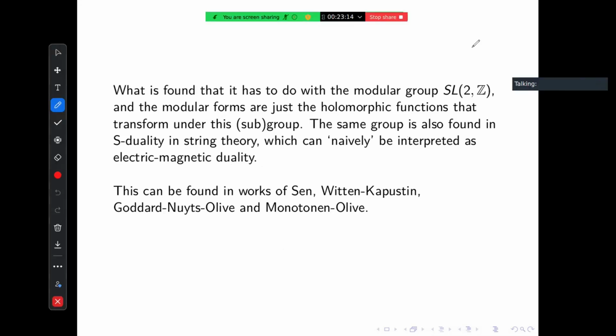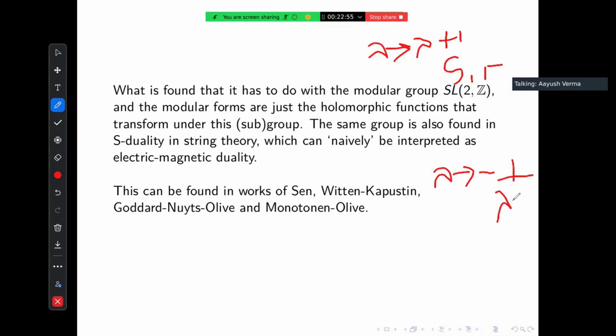In SL2Z, you have 2 generators, namely S and T. One is taking lambda to lambda plus 1, and the other is taking lambda to 1 by lambda, times a factor which I'm not including right now. These 2 operators are very relevant because T is generated mostly when you have some quantum features. And S and T generate SL2Z.